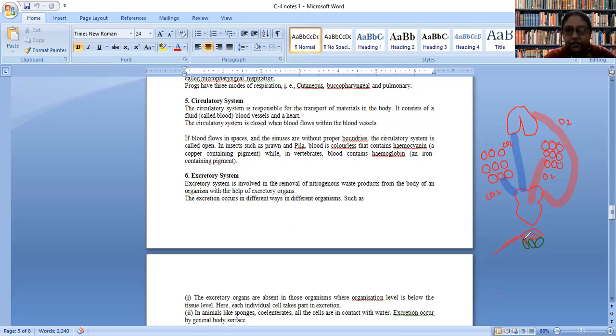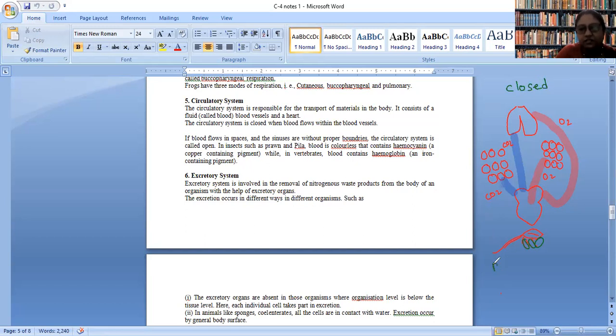The cells have a very thin cell membrane, and the blood vessels have a very thin wall. So gaseous exchange can occur very easily, but blood never comes out of the blood vessel. This type of blood system is called closed circulatory system. Why?